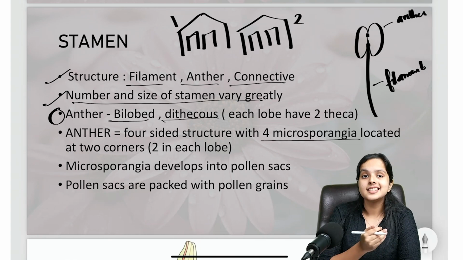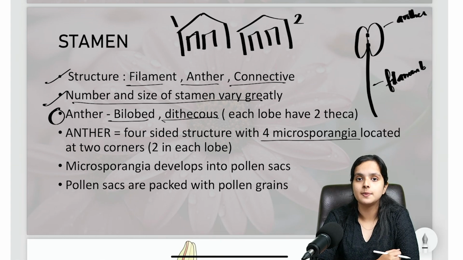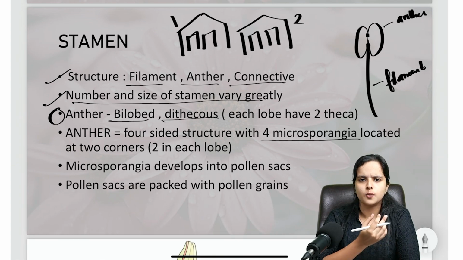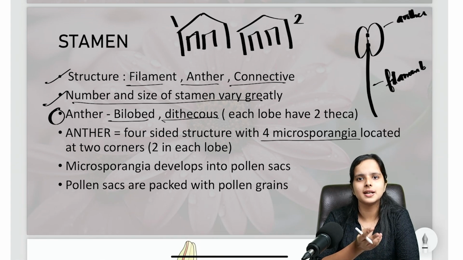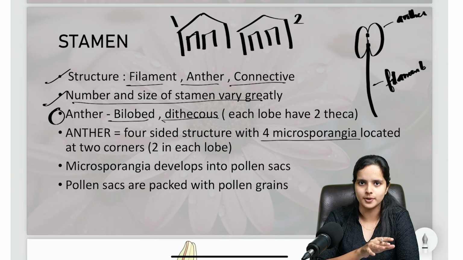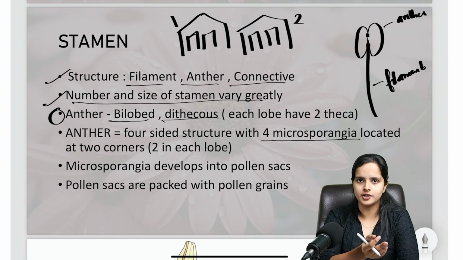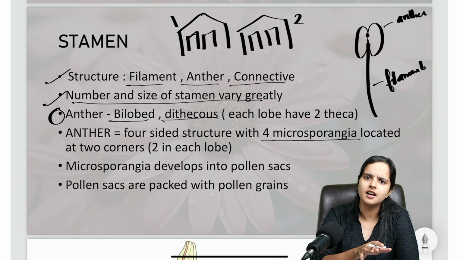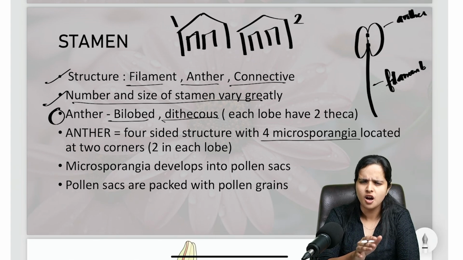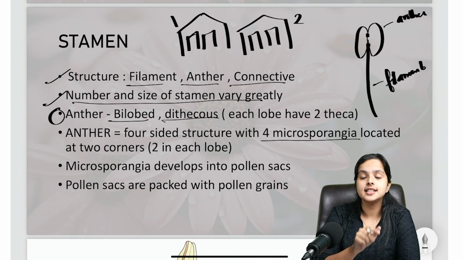Now moving on, these microsporangia later develop into pollen sacs. What are pollen sacs? Pollen sacs are basically where pollen grains are stored and formed. Later they'll be released from those pollen sacs. So basically, these pollen sacs are where the pollen grain is stored or released from. These pollen sacs are developed from these microsporangia.